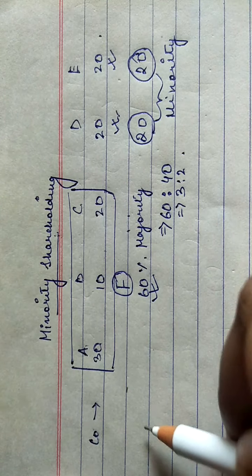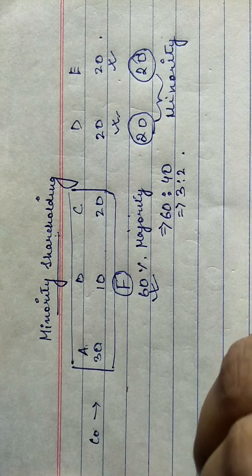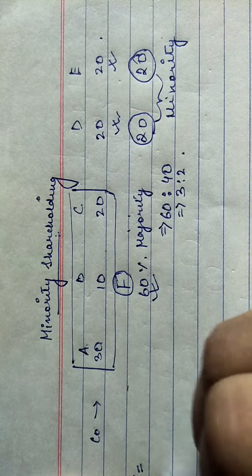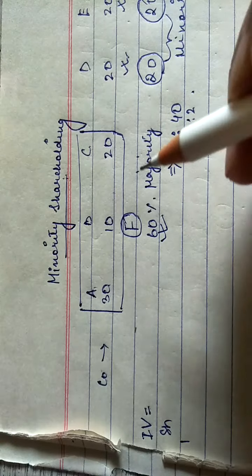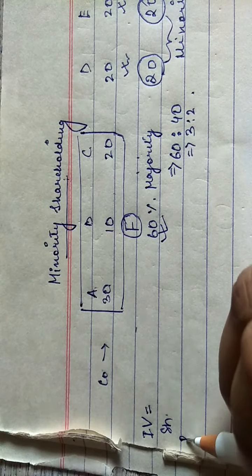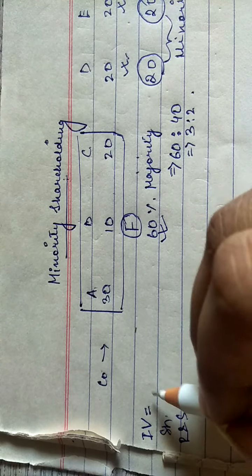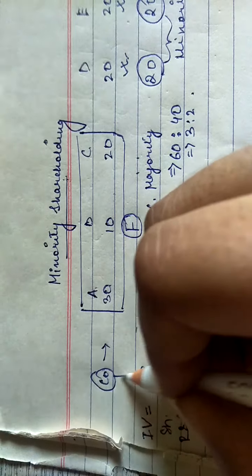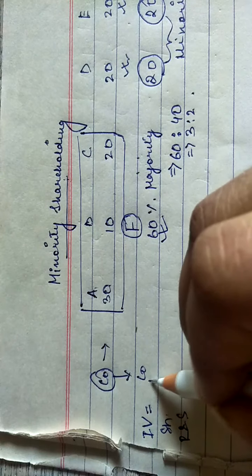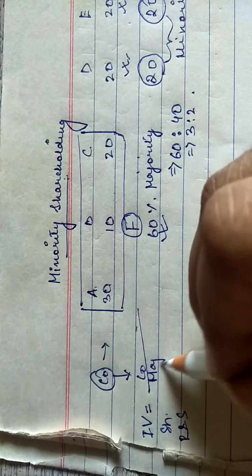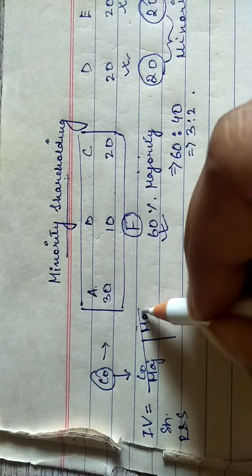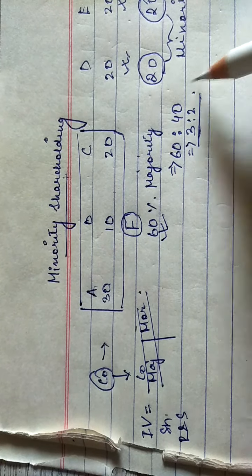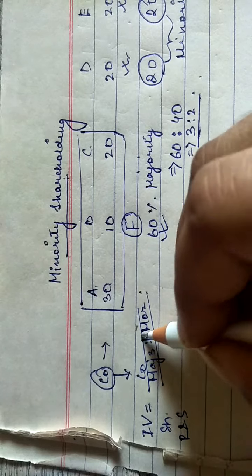So what will be the accounting treatment for this? So while calculating intrinsic value, we'll take the share capital, reserve and surplus of the subsidiary company, and divide it into majority and minority shareholdings, in the ratio which we have calculated here, that is 3:2.